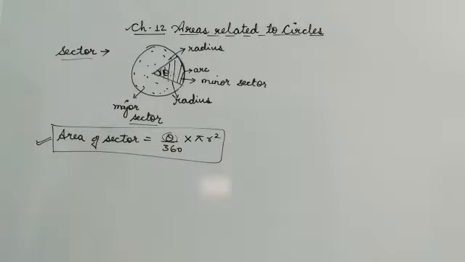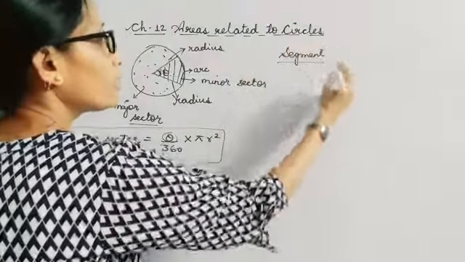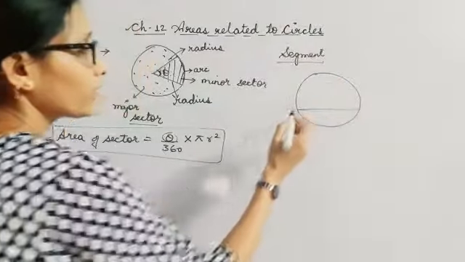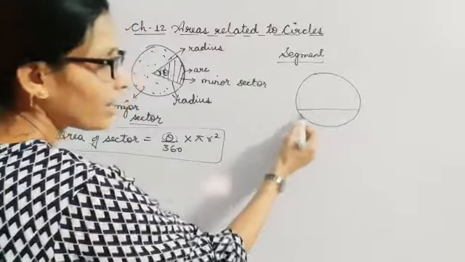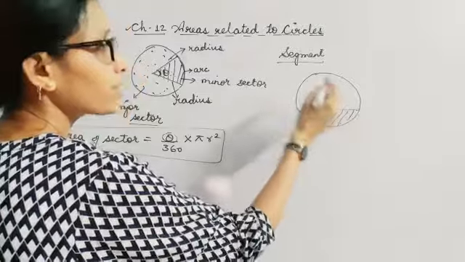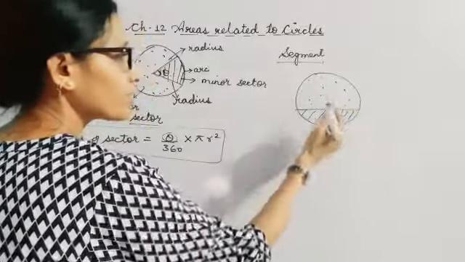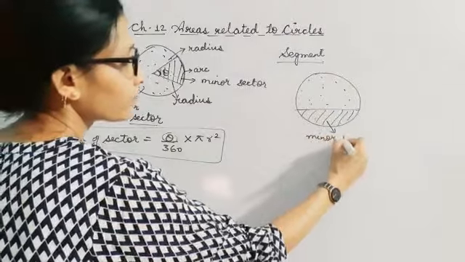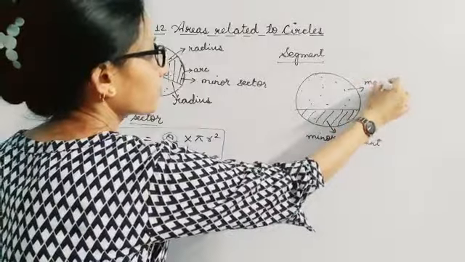One more thing is there, children, which is known as segment. Now first of all, let's define segment. This is the part of the circular region, or I can say the part enclosed by chord and an arc. So this is the region enclosed by chord and arc. Yes, this is again the region which is enclosed by chord and an arc. Since this is smaller region, so this is known as minor segment and this is known as major segment.